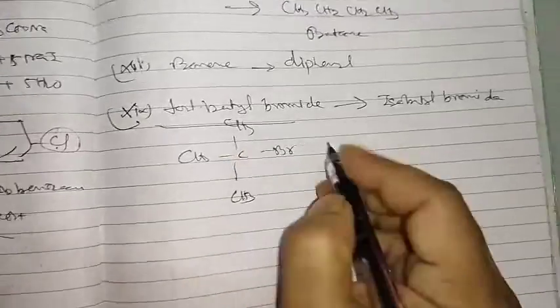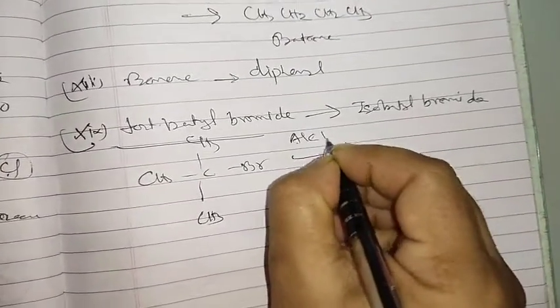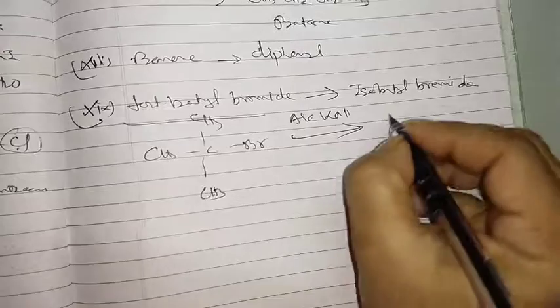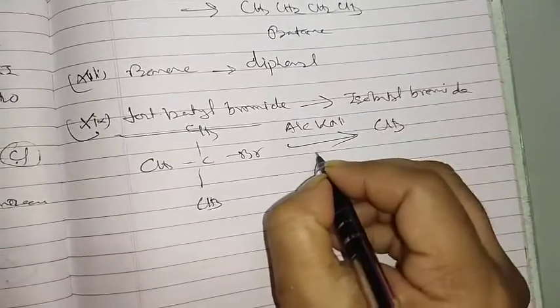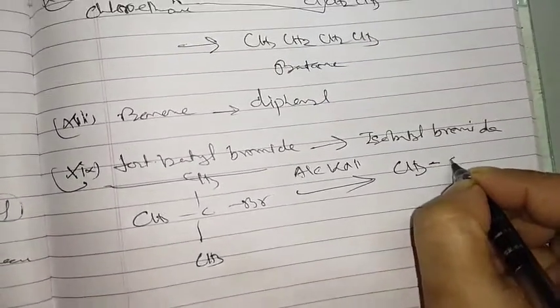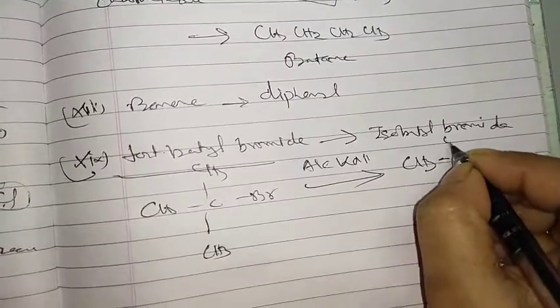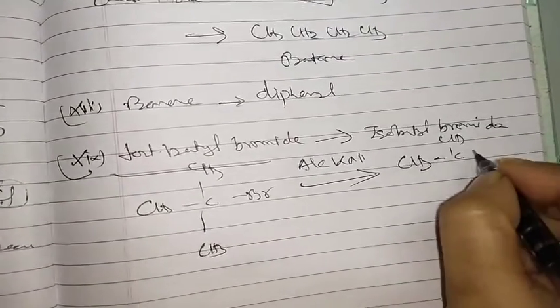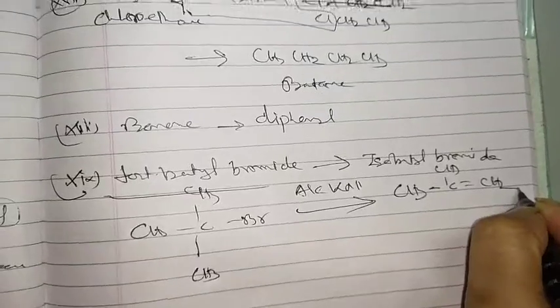First, dehydrohalogenation with alcoholic KOH. So CH3 and C, here it is CH3, and this one hydrogen and bromine. So definitely double bond, CH2. Over.